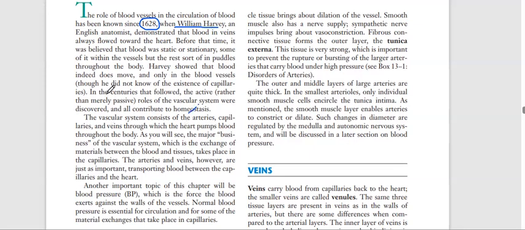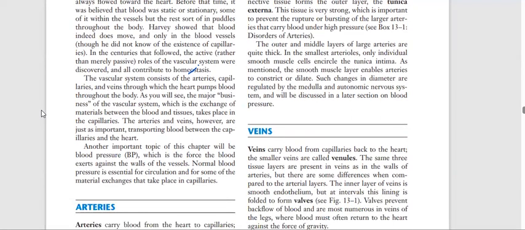So basically, in the initial days, William Harvey told that the blood moves forward, towards the heart. He was not able to discover capillaries and other things, but later on, as the research went on, a number of scientists came and discovered lots of things. So what does the vascular system consist of? It consists of arteries, capillaries, and veins.